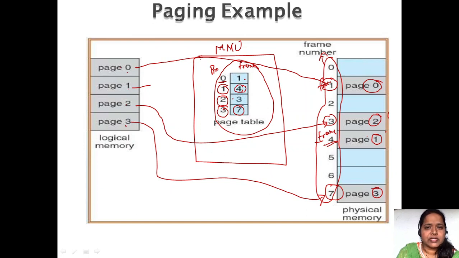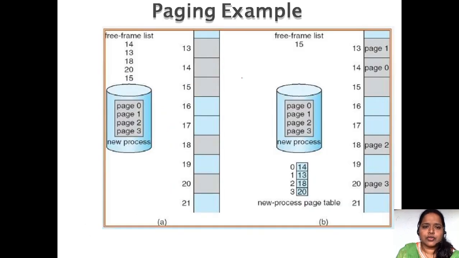Pages means the secondary memory is divided into pages. Frames means main memory is divided into frames. Which page we have placed onto which frame, that information is maintained by the memory management unit. Fine. So here you can find the free frame list.